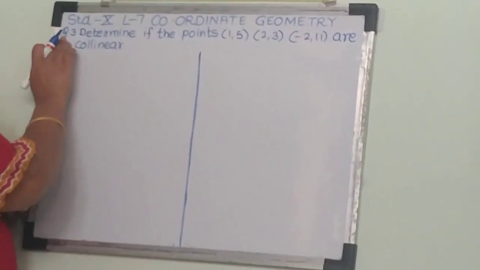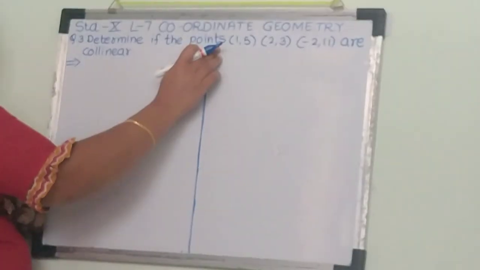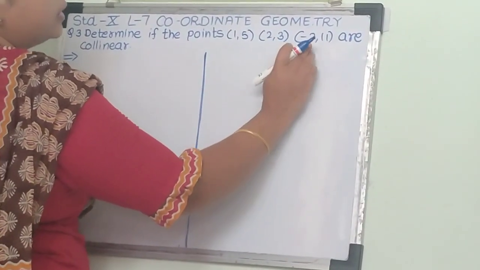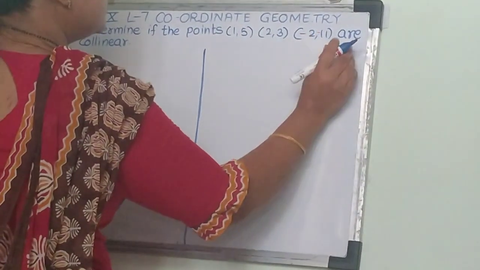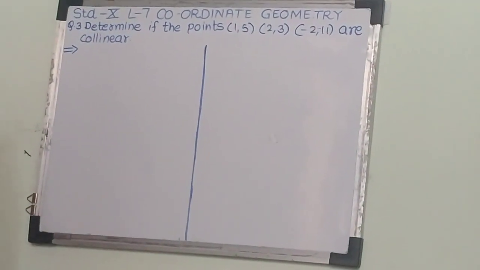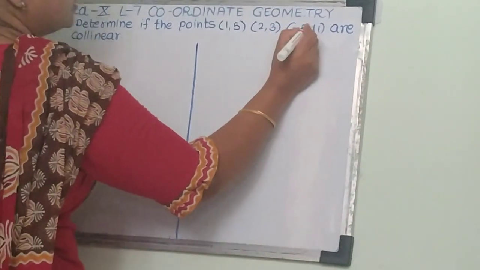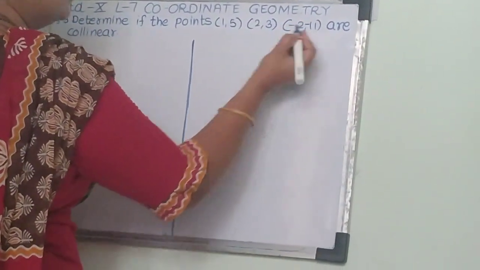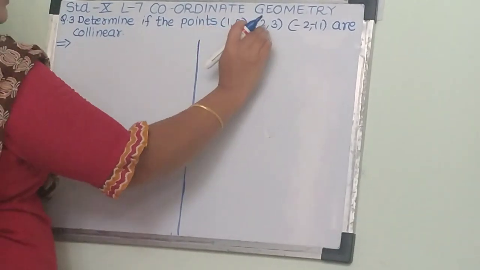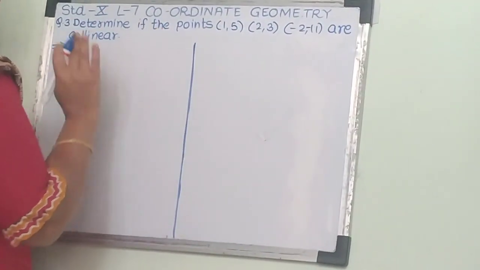Now the question number 3, determine if the points 1, 5, 2, 3 and minus 2, minus 11 are collinear. So first, what is the question? Here we have to check whether the given points are collinear or not.